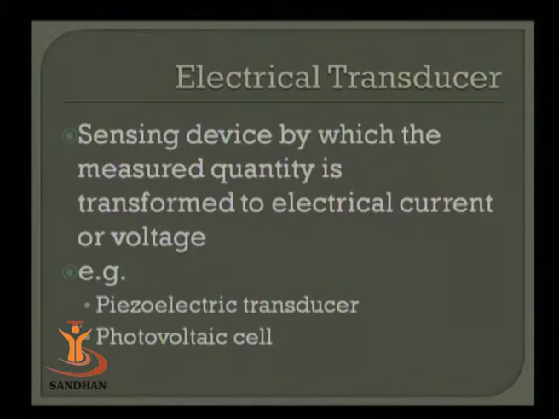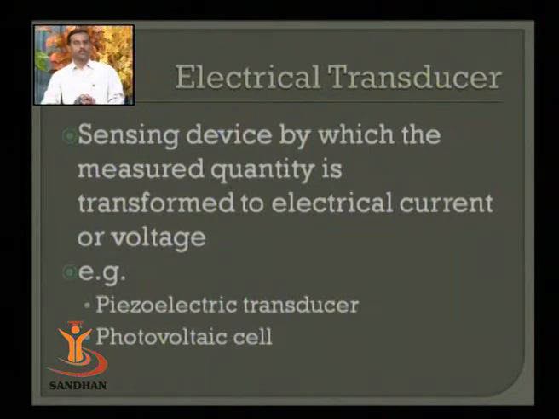Basically, transducers are of two types: electrical transducers and non-electrical transducers. Those transducers which cannot give electrical output are called non-electrical transducers, while those which can directly convert a physical quantity into an electrical type are considered electrical transducers. Defining it precisely, a sensing device which measures the quantity and transforms it into either electrical current or voltage is called an electrical transducer. Examples are piezoelectric transducers, photovoltaic cells, and LVDTs. Such transducers directly give the output in terms of current or voltage.